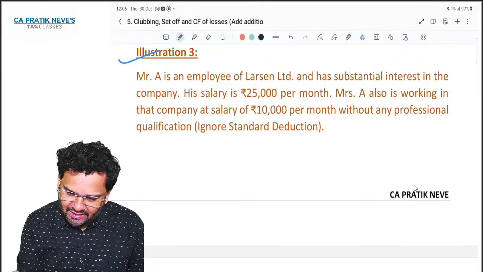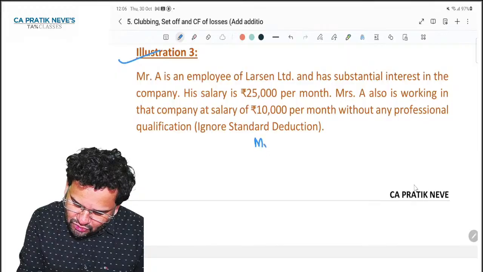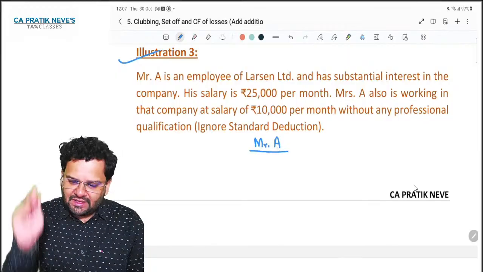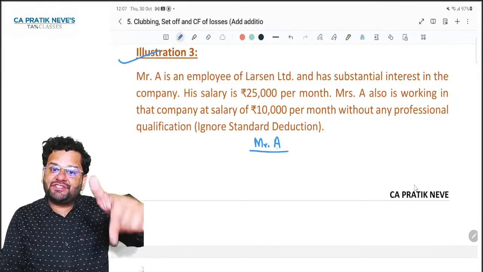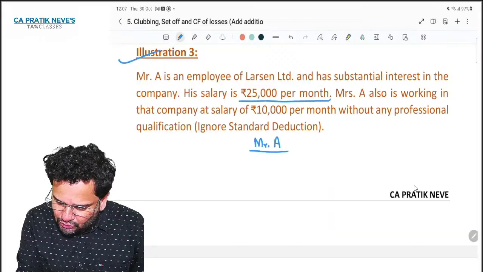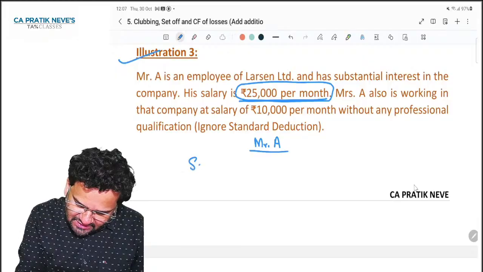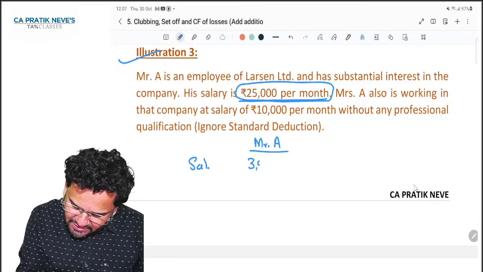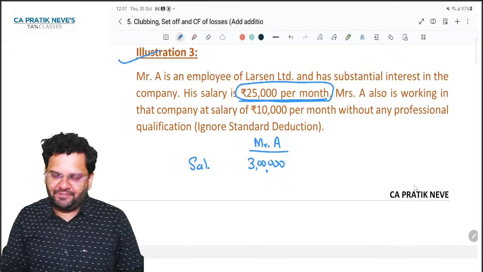Mr. A is employee of Larsen Limited and has substantial interest in that company. His salary is 25,000 per month. So can I say his salary is 3 lakh rupees? 25,000 into 12.